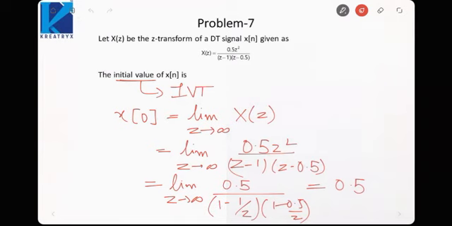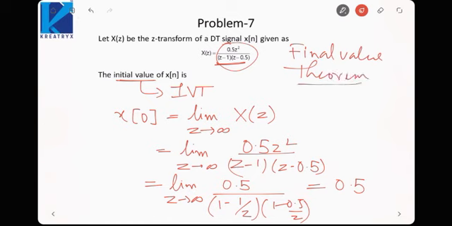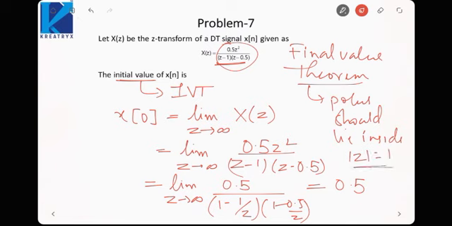But one thing that you must always remember is, here first we need to check the location of poles and order of numerator and denominator. Since this was initial value theorem, location of poles doesn't matter that much. But if we were to apply final value theorem, then we must always remember poles should lie inside unit circle. Poles should lie inside unit circle for applying final value theorem, but since this is initial value theorem, we can apply directly.